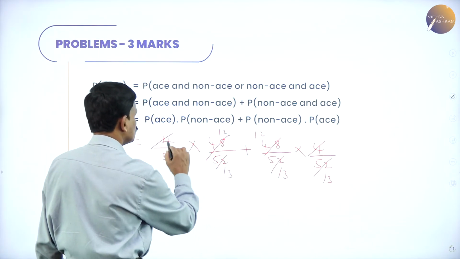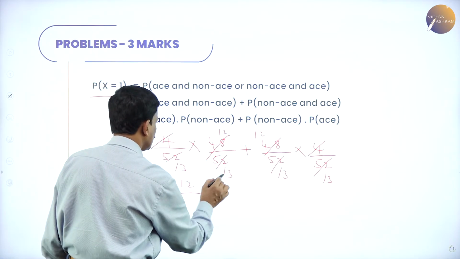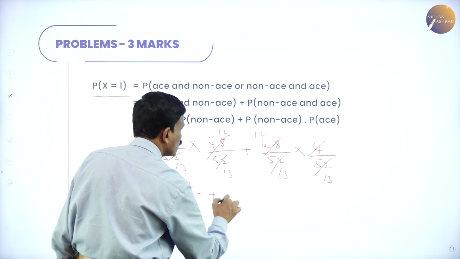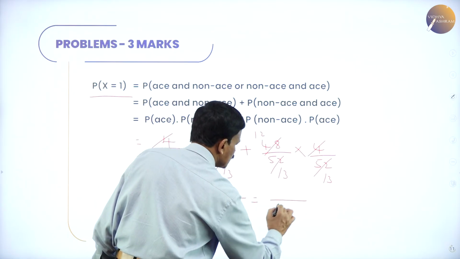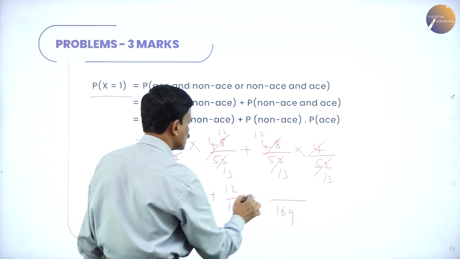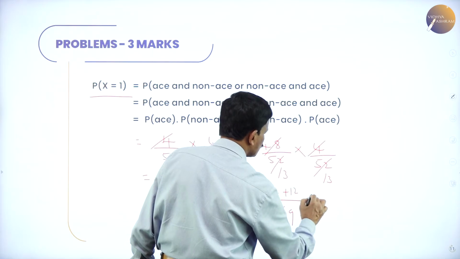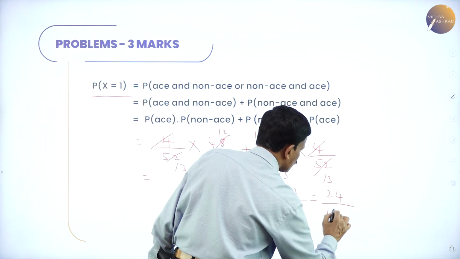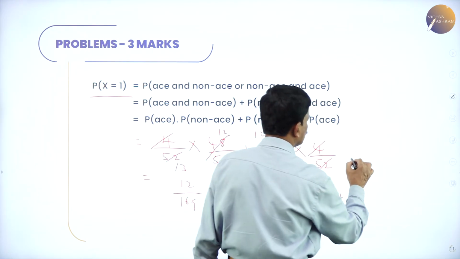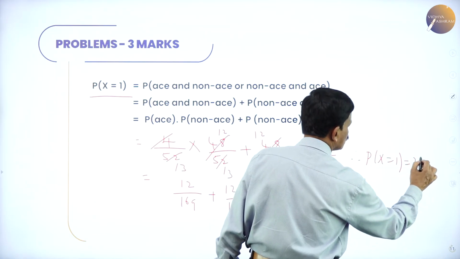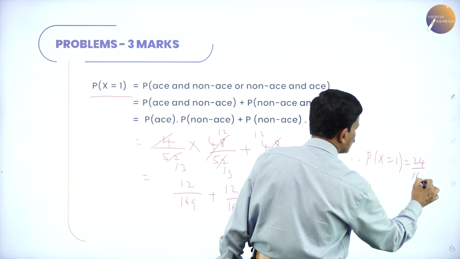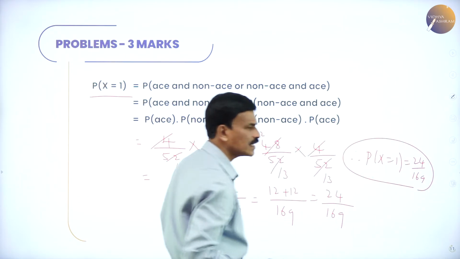So this is 12 divided by 169 plus 12 divided by 169. Take LCM, 169 is the LCM, 12 plus 12 is equal to 24 divided by 169. So, therefore, probability of x equal to 1 is 24 divided by 169. This is the second case.